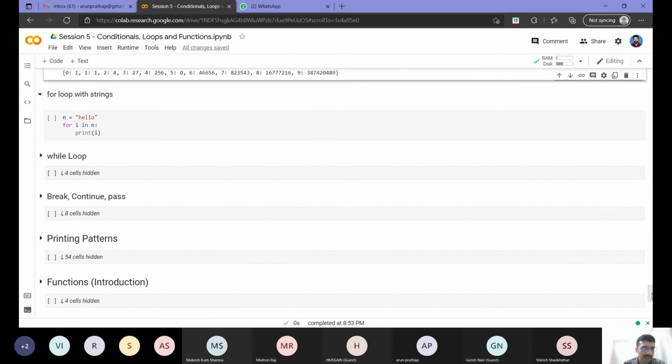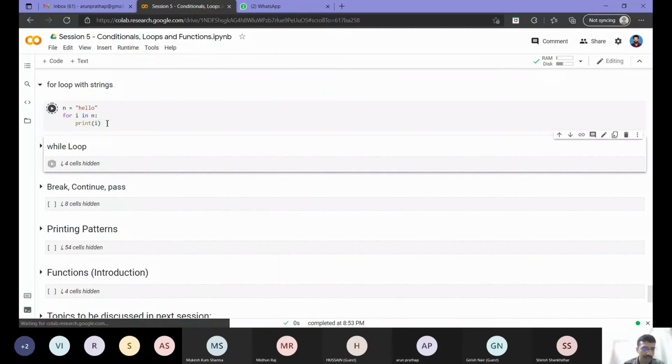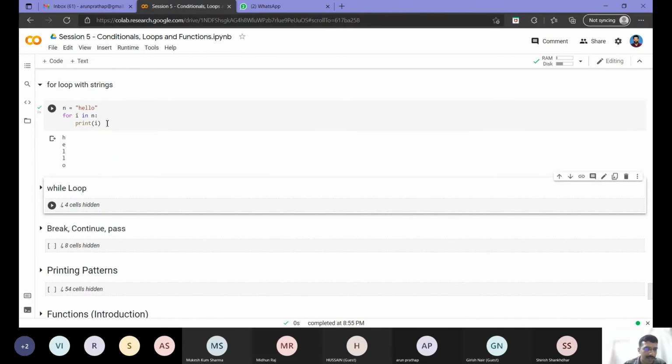So suppose we come to strings. If I run a for loop over a string, as you can see, it has split my string into each character. So if I want to iterate over each character of a string, I can make use of a for loop.